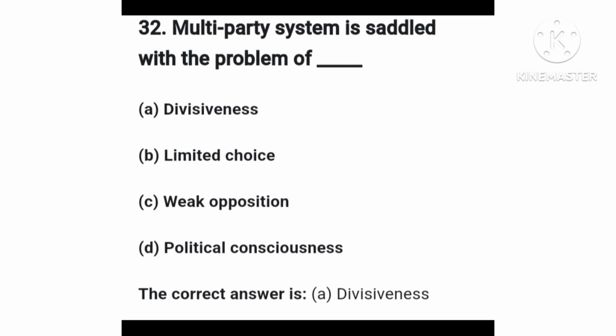A multi-party system is a system in which more than 2 political parties are in existence in a country, like in Nigeria. So one of its problems is divisiveness. A is the right answer.